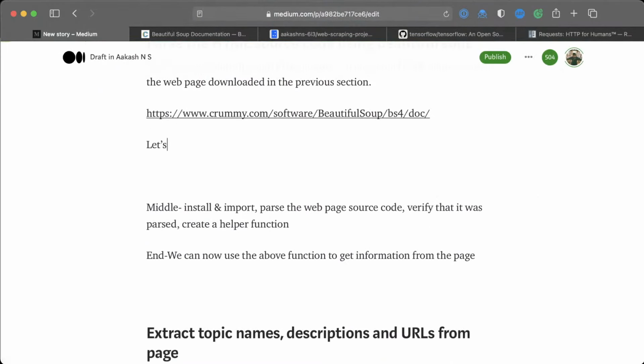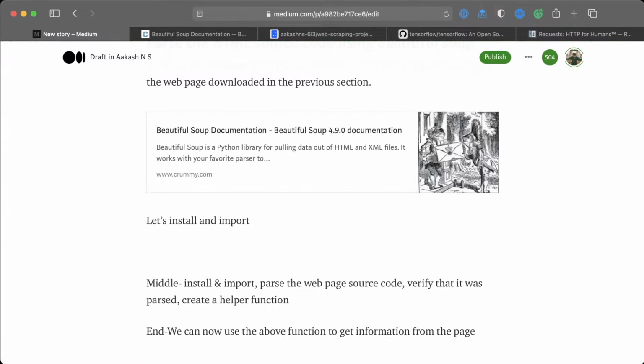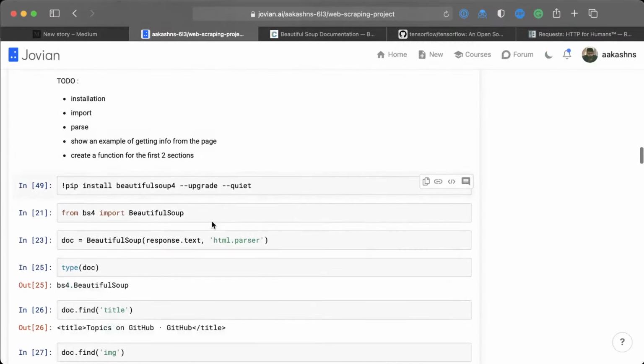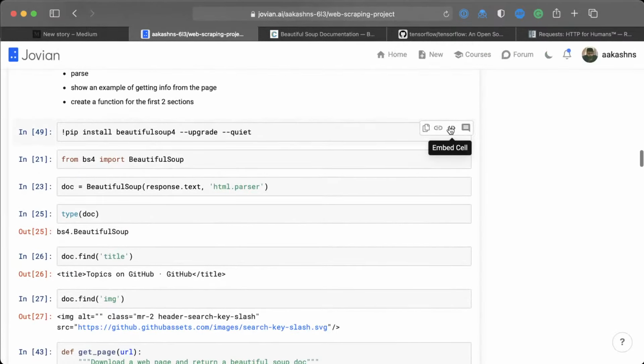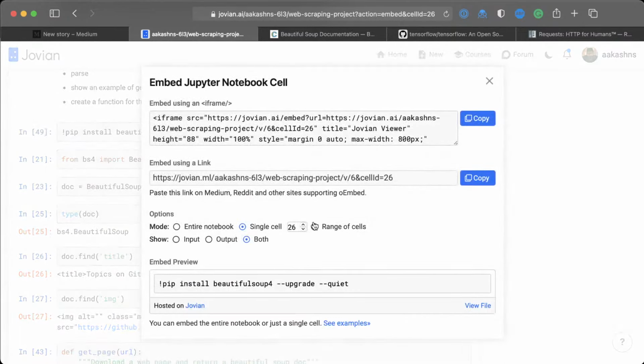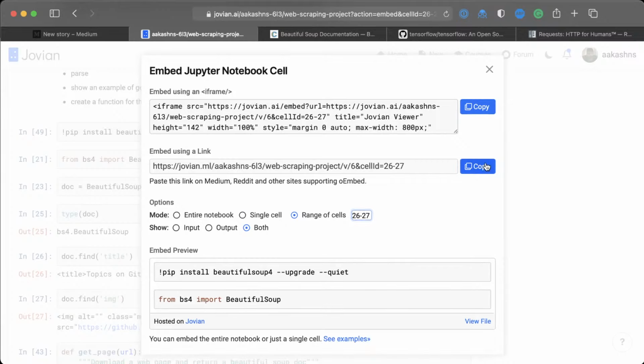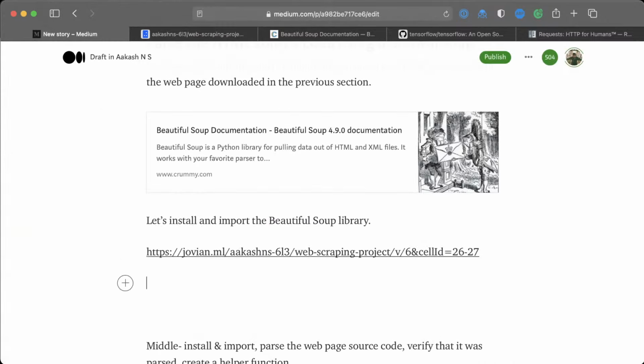Middle. Okay. So let's install and import the Beautiful Soup library. Once again, now we need to grab some information. So here is the information that we're going to grab. We say copy cell link, we say embed cell, and let's get the range of cells. So install and import is what we're saying. Let's get 26 to 27, and let's copy that and put that in here.